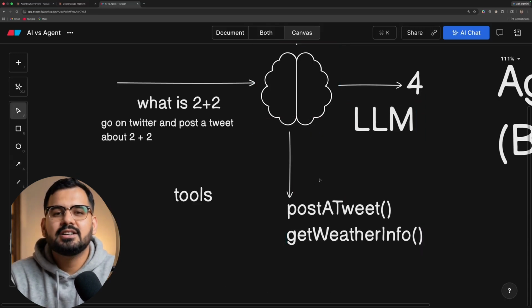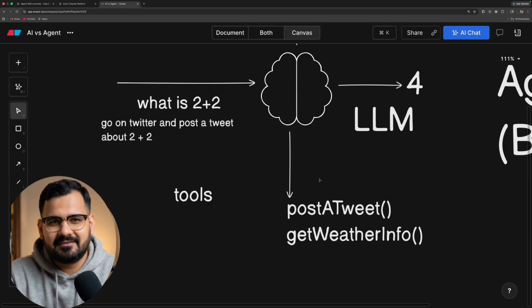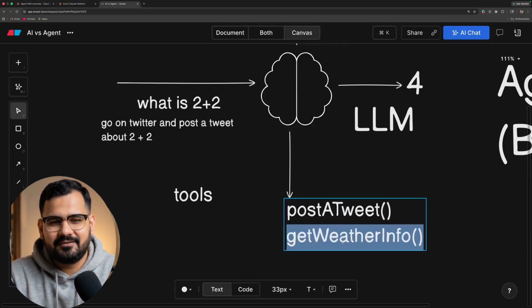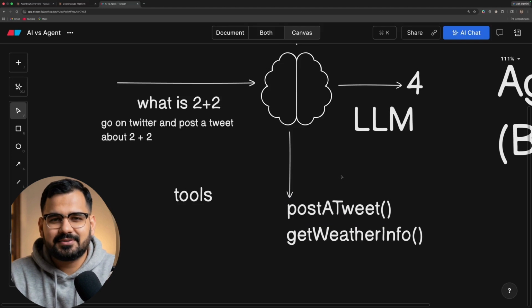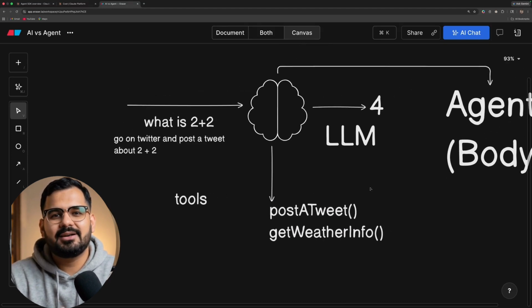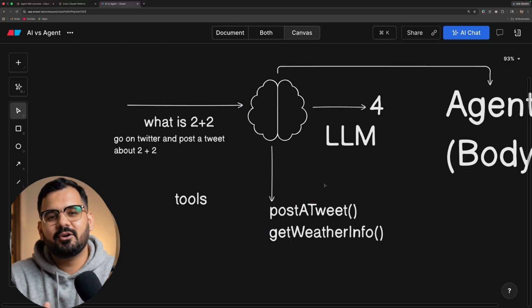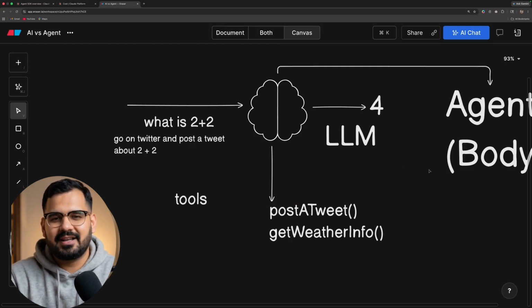If the user says, fetch the current weather and post it on my Twitter, then this LLM is smart enough to first call the function which I as a developer will create, get back the response, and then use the other function to actually post that tweet. So our agent gets ready, using its smartness, its brain, and my body, my tools. It can perform a specific task which it could not do before.